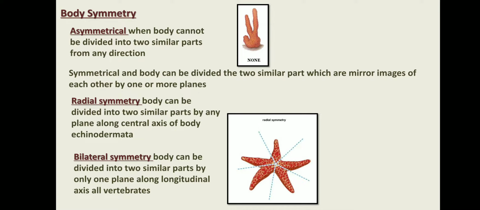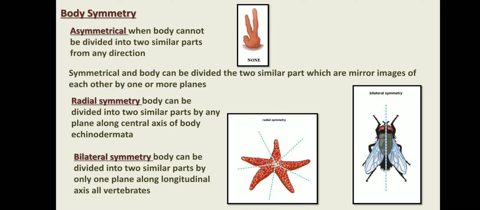Starfish, so many planes we are observing. Bilateral symmetrical: through only one plane the body can be divided into two equal parts. Most of the chordates are bilateral. Arthropoda are bilateral. Here we observe a fly. Only through one plane can the body be divided into two equal parts.